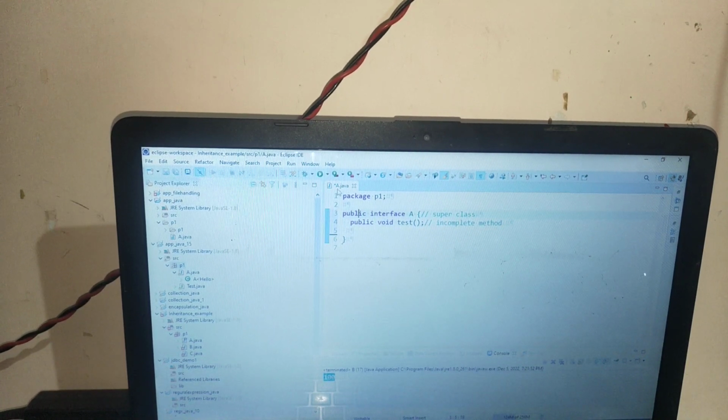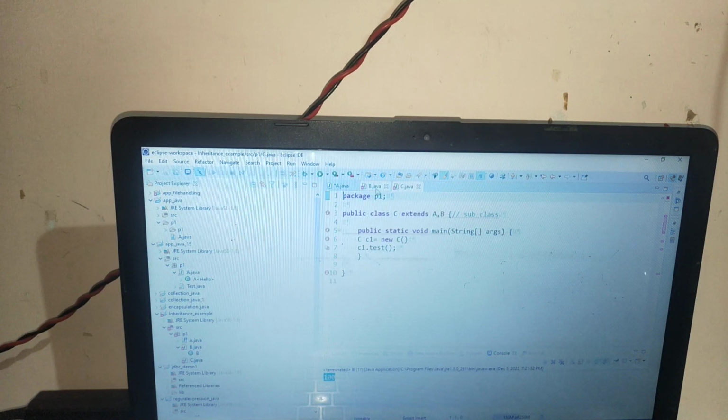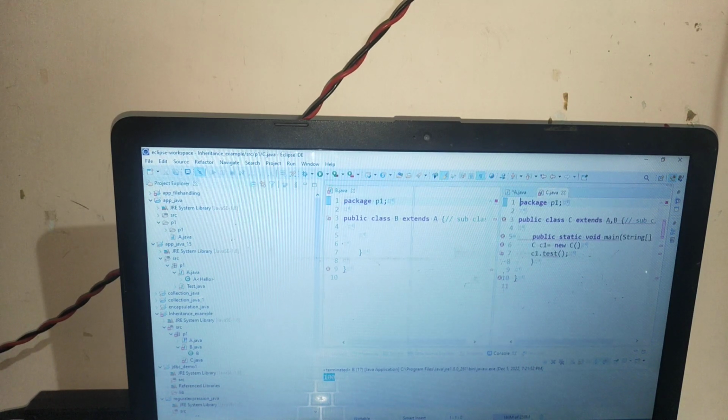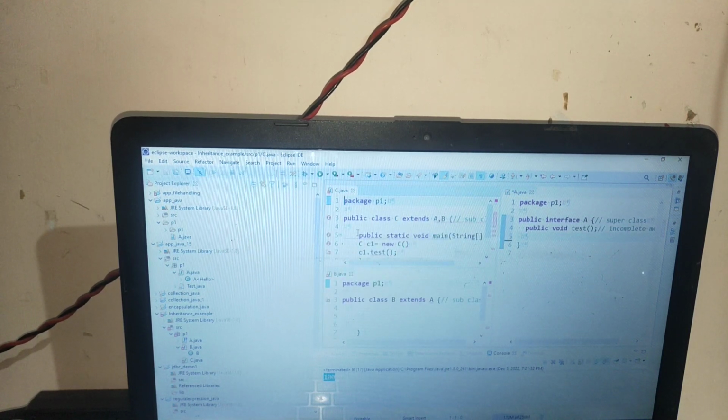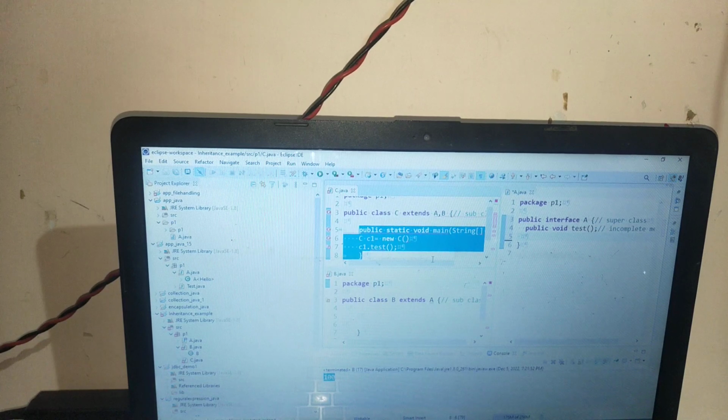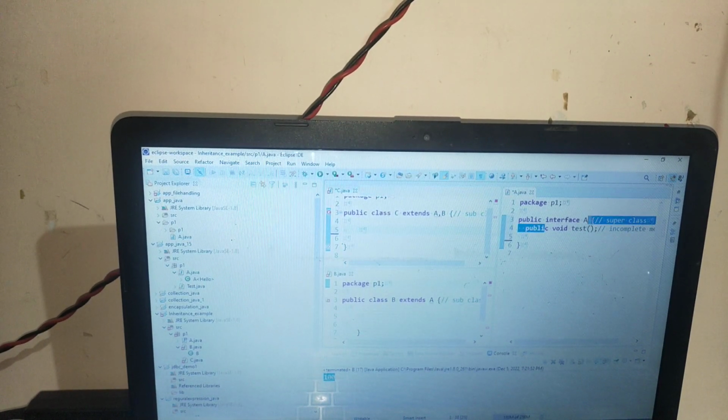So firstly, this is one interface, and I will take two classes, B and C. Here is B and that is C. So here is how we can apply multiple inheritance, there is an interface.